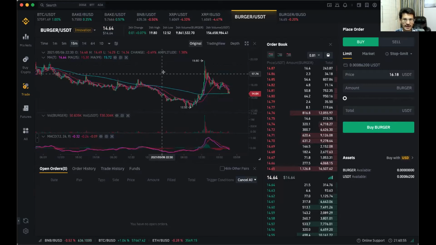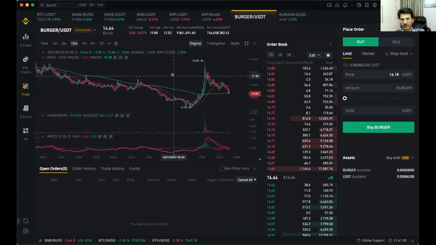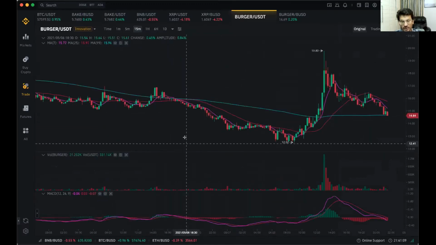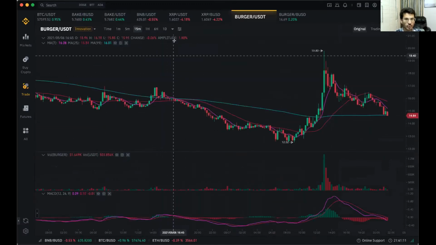So the first thing that we'll try to understand is that whenever we start investing in coins, the first thing we need to see is support and resistance. Support and resistances are levels from where the coin turns around. So here, can you just tell me which is the level from which the coin has turned around? Can you write it down in the chat? Turned around and gone up.